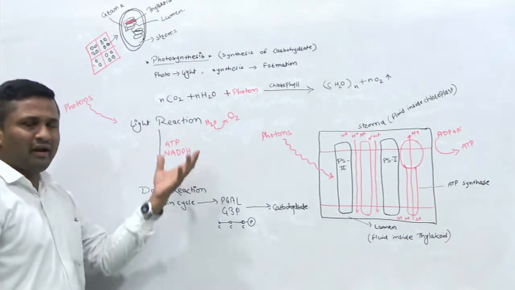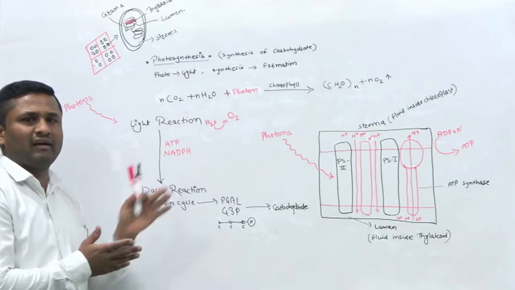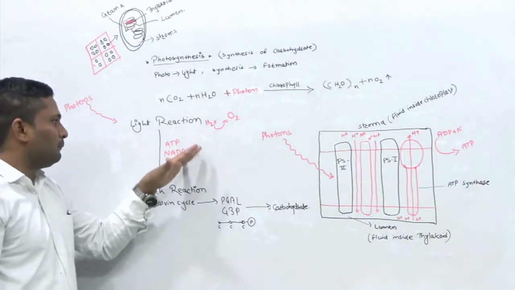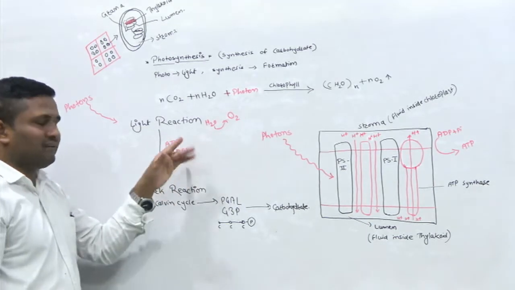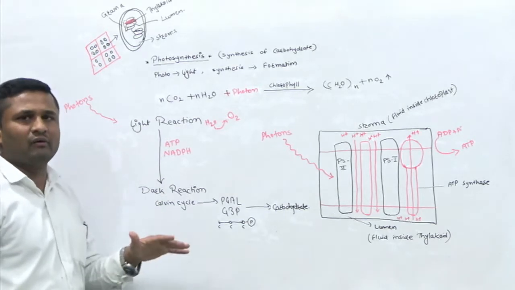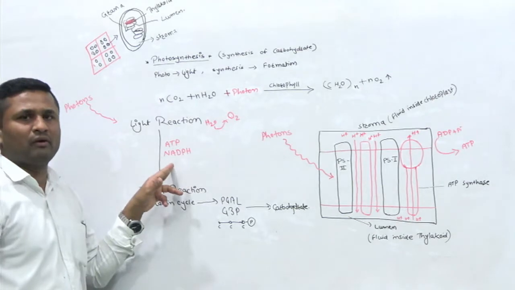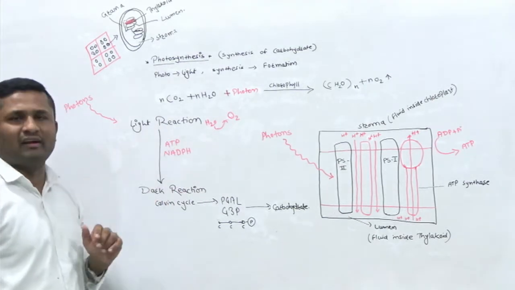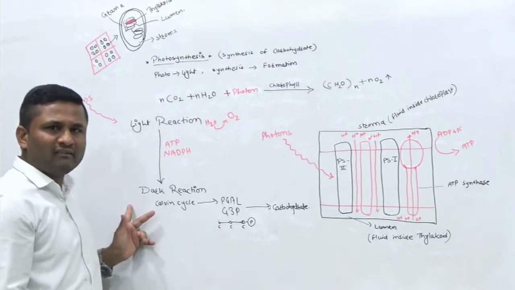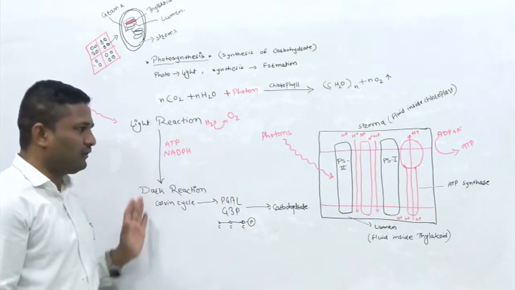Actually these are the byproducts of this light reaction, but for the further dark reaction to happen, without these byproducts the dark reaction cannot occur. So that's why ATP and NADPH, which are the byproduct or you may say product of the light reaction, enter into the dark reaction, or you may say light independent reactions. Okay, clear to this part, right?